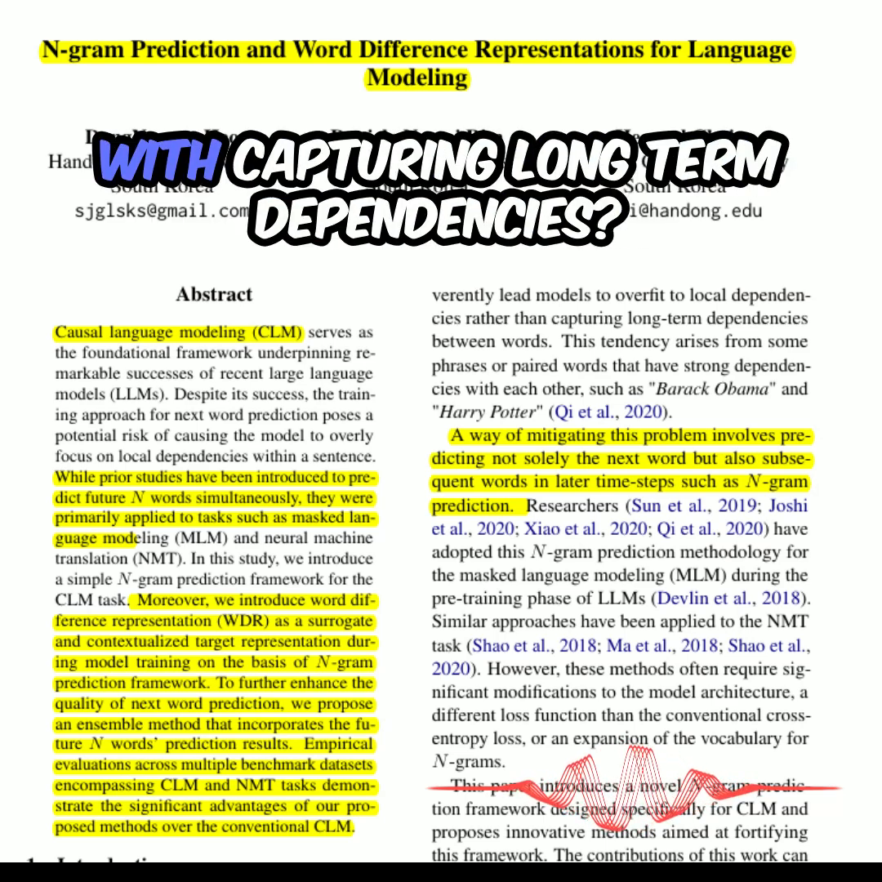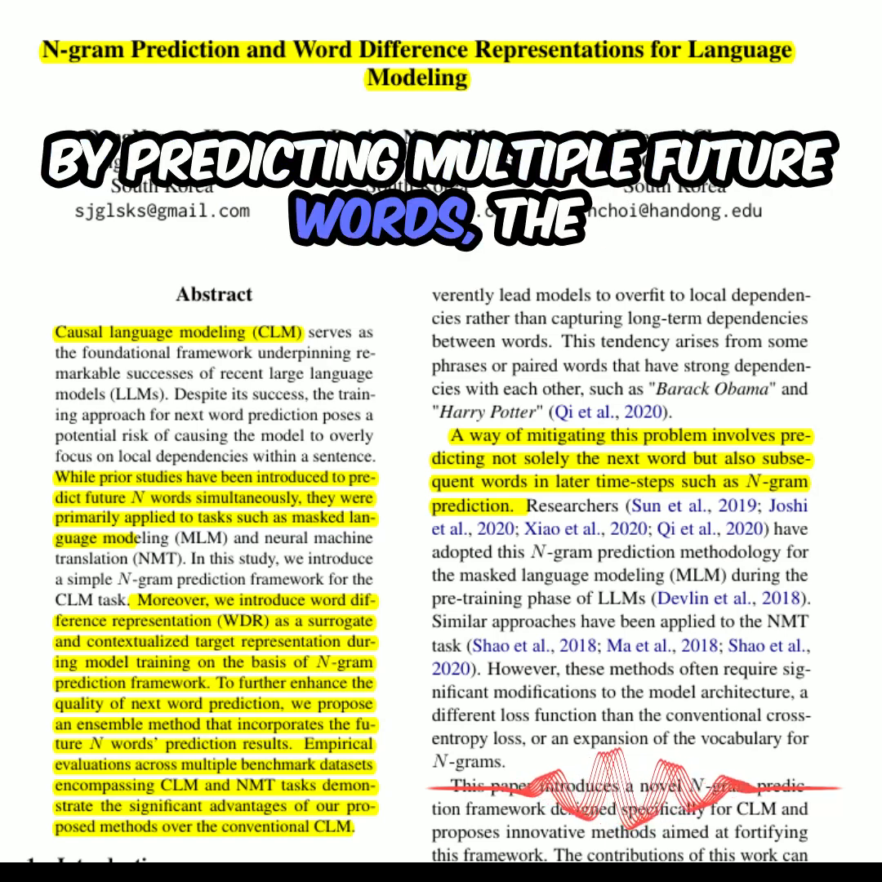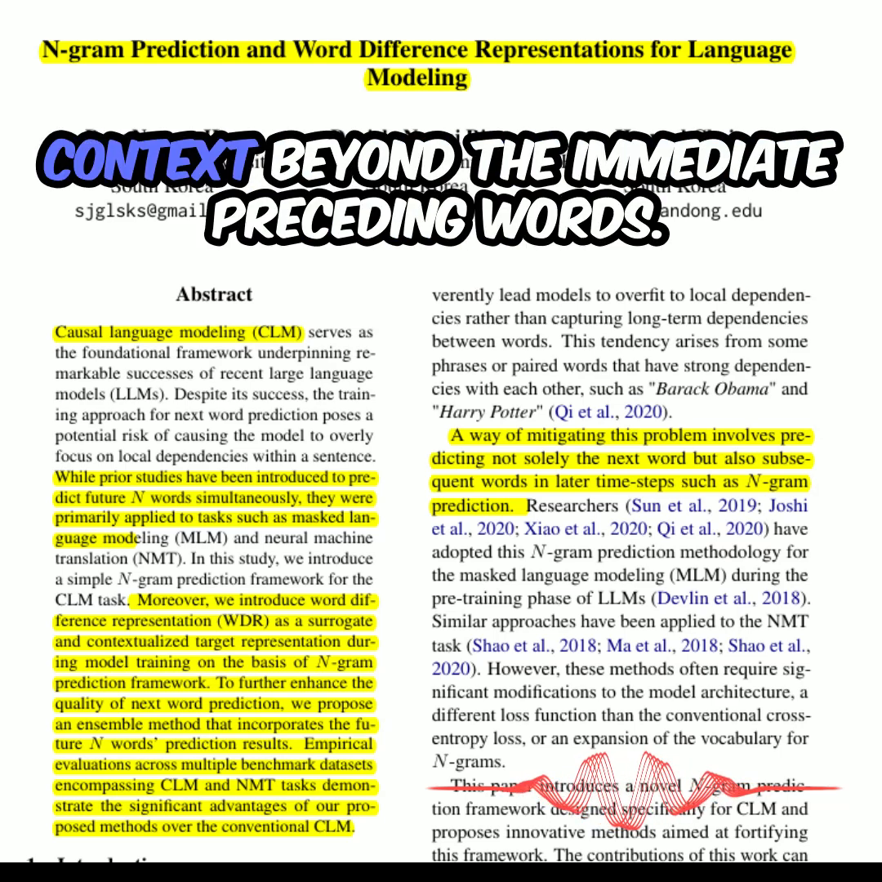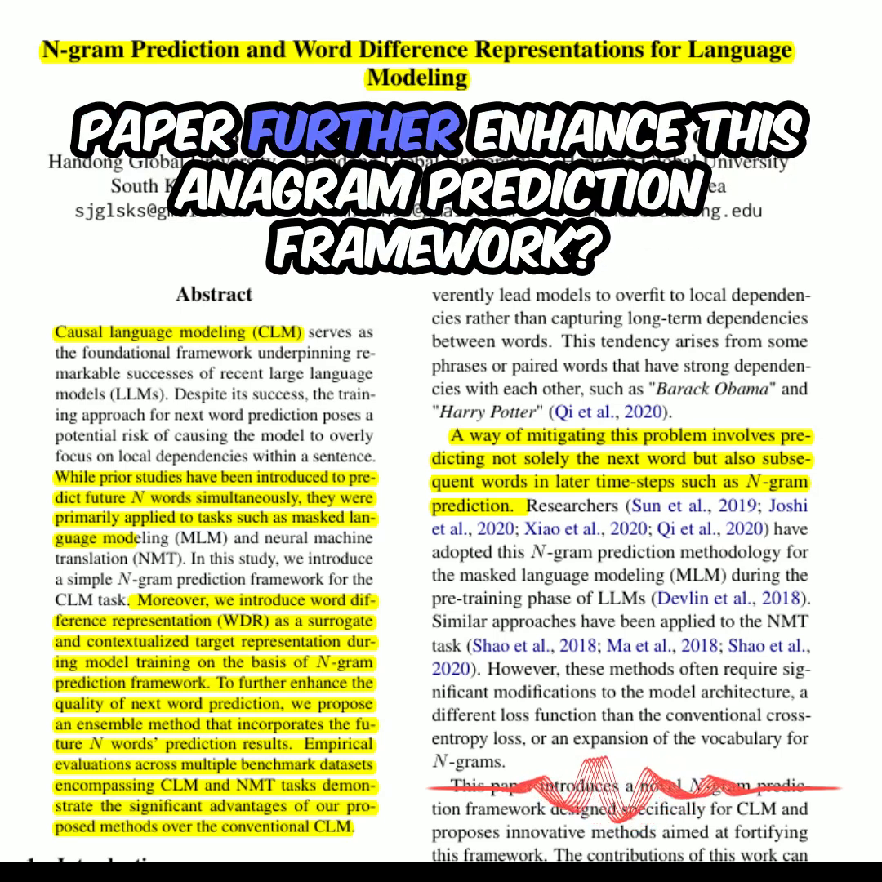But how does this help with capturing long-term dependencies? By predicting multiple future words, the model is forced to consider the context beyond the immediate preceding words. This encourages the model to learn more global dependencies within the sentence. That makes sense. But how does the paper further enhance this n-gram prediction framework?